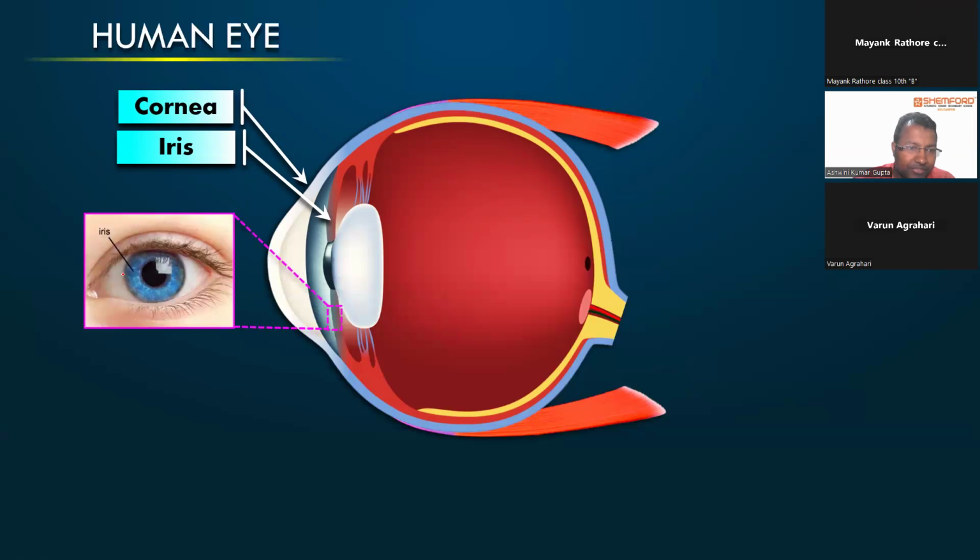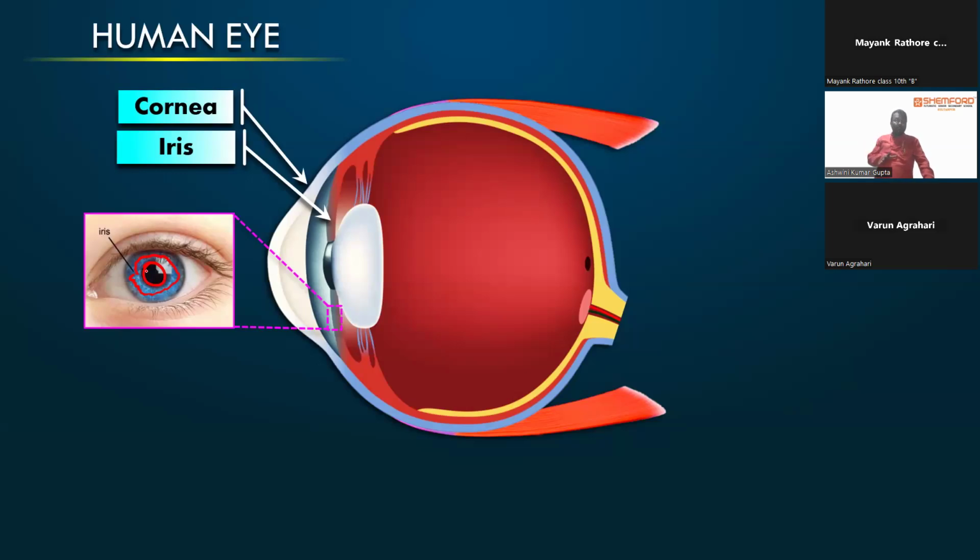See, this bluish part is basically called the iris, right? And this is the pupil. So the iris is basically helpful in the contraction or expansion of the pupil, depending upon the intensity of light which is going to enter your eyes, right? You must have observed one thing: whenever a lot of light is coming into your eyes, your pupil shrinks to the minimum. But in a dark room, when you're looking for something, your pupil expands.